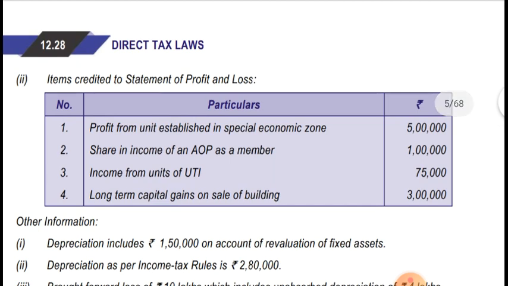Now the items credited to the profit and loss account. Profit from unit established in SEZ is 5 lakhs. Share in income of AOP as a member is 1 lakh. Income from units of UTI is 75,000. Long term capital gain on sale of building is 3 lakhs.